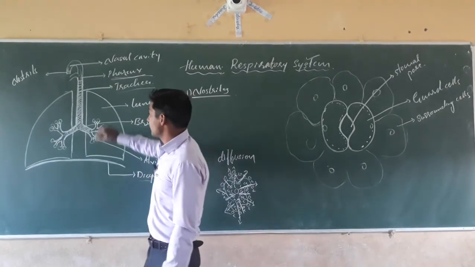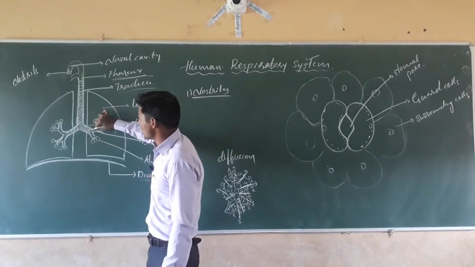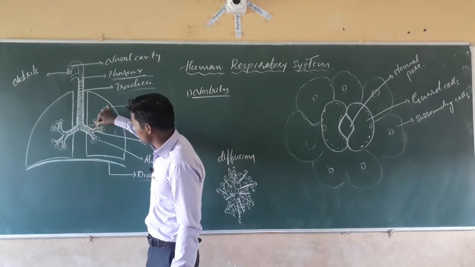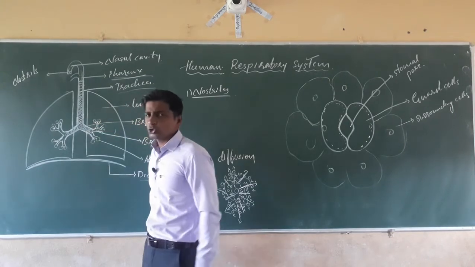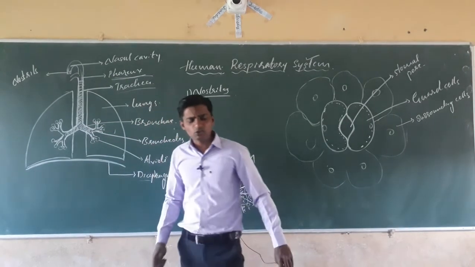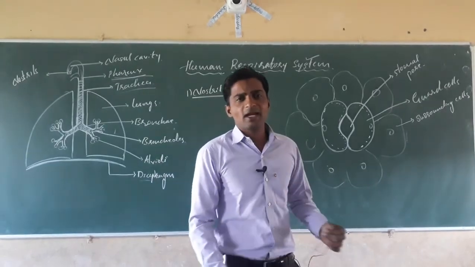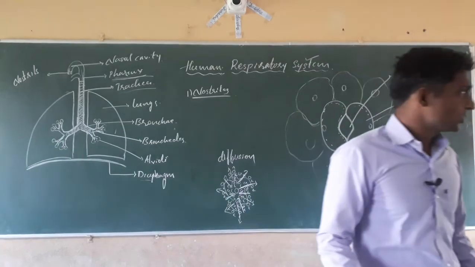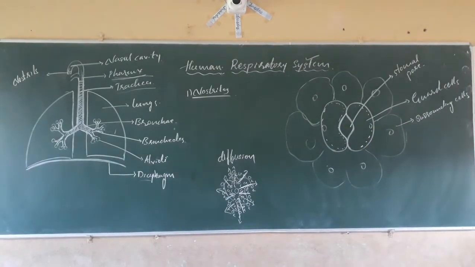Next, students, come to these bronchi again. They are further divided into a number of minute tube-like branches or minute tube-like structures. These are called the bronchioles. These are minute tube-like or capillary-like structures.